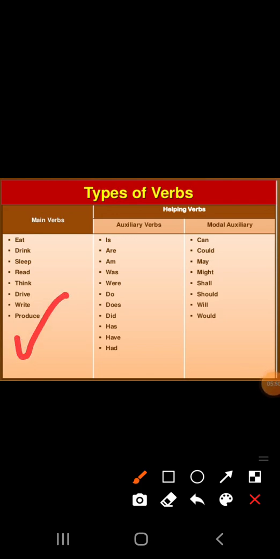Is, am, are, was, were, do, does, did, has, have, had, can, could, may, might, shall, should, will, and would. All these are helping verbs. These are also called auxiliary verbs, and can, could, may, might, shall, should, will, and would are the modal auxiliary verbs.